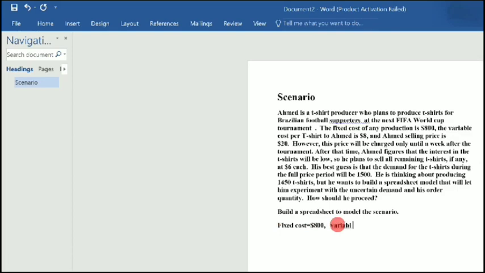So the variable cost is $8 per t-shirt. All right, in this kind of scenario, since he has an overhead fixed cost of $800, he will really want to produce more to be able to cover this overhead cost, right?